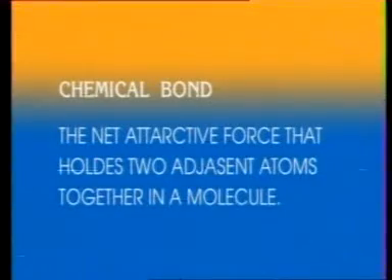What binds the atoms together in a molecule? It's a chemical bond. A chemical bond is the net attractive force that holds two adjacent atoms together in a molecule. A hydrogen molecule is composed of two hydrogen atoms. A water molecule is composed of two hydrogen atoms and one oxygen atom.